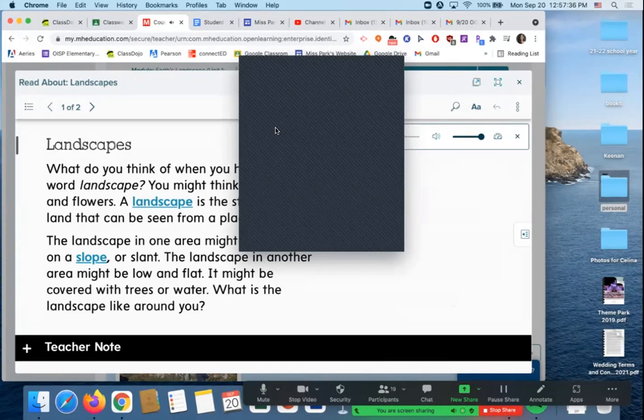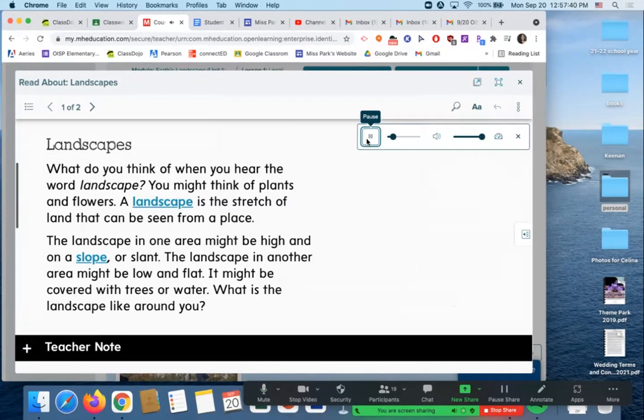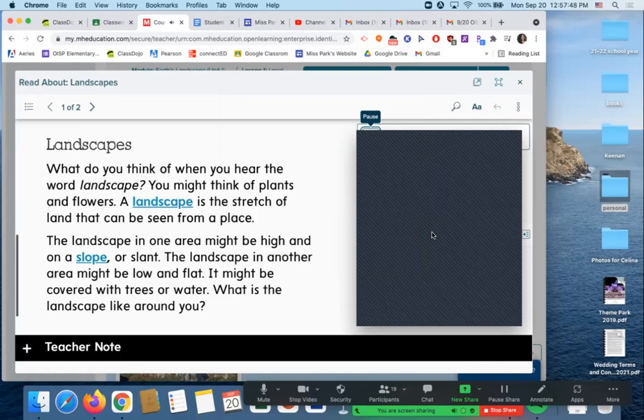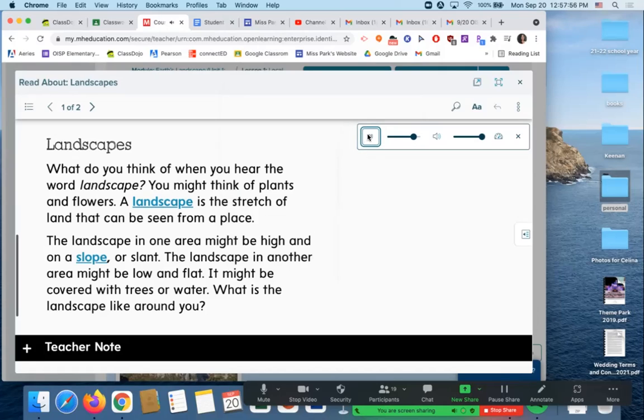Landscapes. What do you think of when you hear the word landscape? You might think of plants and flowers. A landscape is the stretch of land that can be seen from a place. The landscape in one area might be high and on a slope, or slant. The landscape in another area might be low and flat. It might be covered with trees or water.